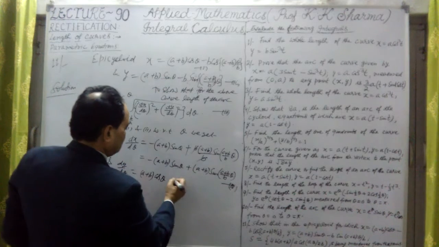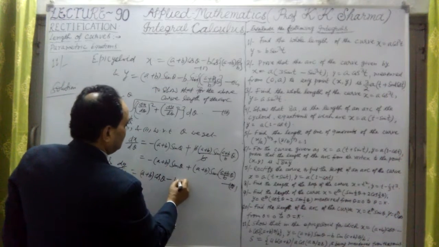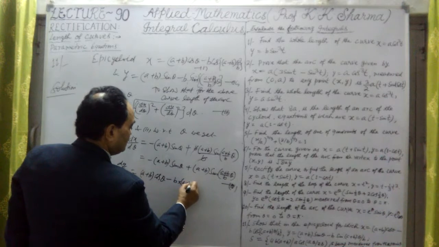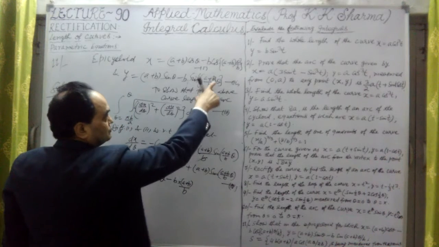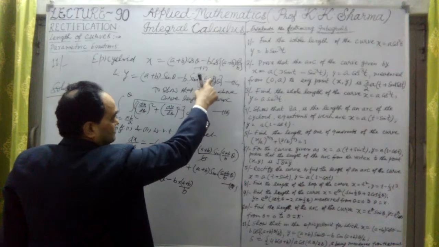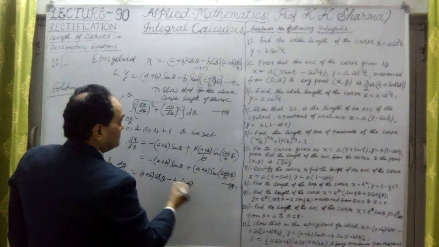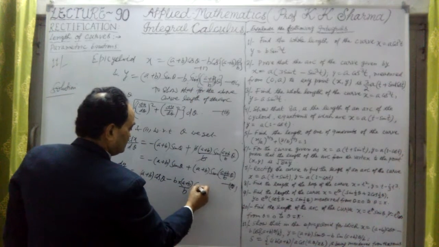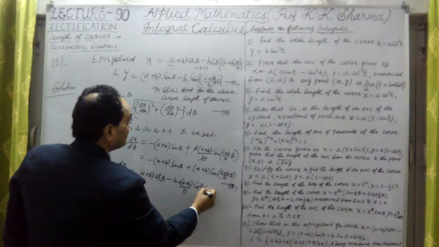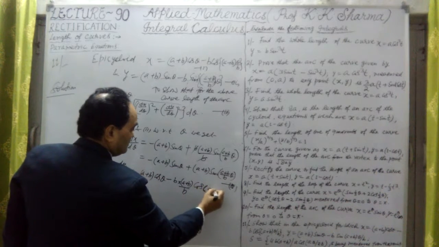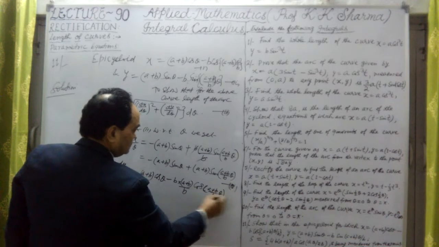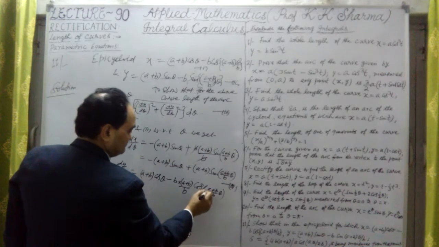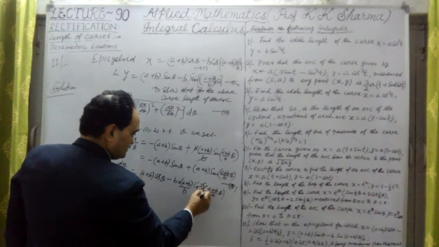Then this is minus b into a plus b upon b, because the coefficient of angle theta is again multiplied, and sin theta is differentiated as cos theta, positive. Cos of angle a plus b upon b into theta as it is. Same thing, or we could write it like this.